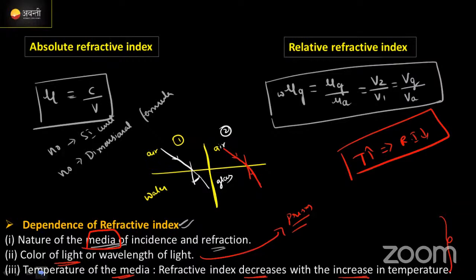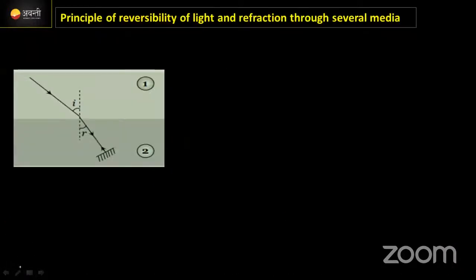Coming to the next one, principle of reversibility. ये क्या कहता है principle of reversibility? सुनो इधर. ये दो मीडियम हैं, first, second. Actually, a ray of light is incident in the first medium. Just consider this medium as an air medium. At the point, if you draw the normal, from that point onwards the ray will get refracted in this way. Correct? Now, this is the direction of refraction.